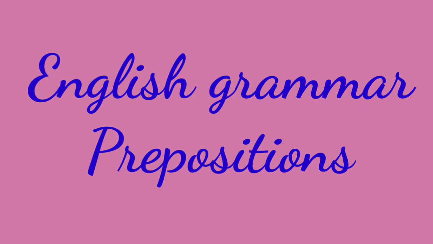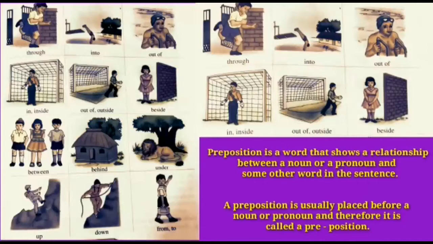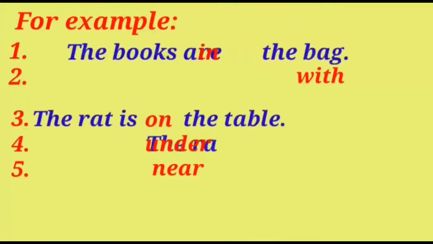I am here to discuss prepositions. A preposition is a word that shows a relationship between a noun or a pronoun and some other word in the sentence. A preposition is always placed before a noun or a pronoun and therefore it is called a preposition.